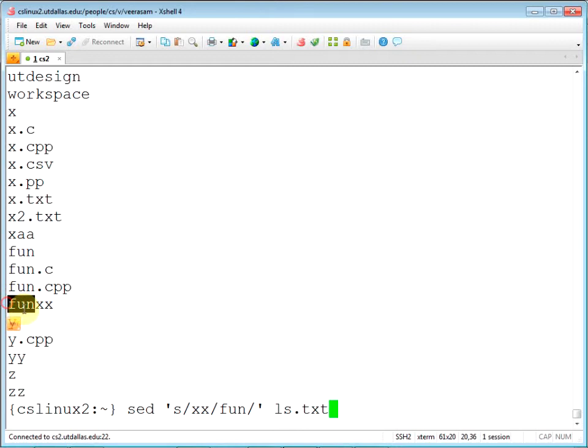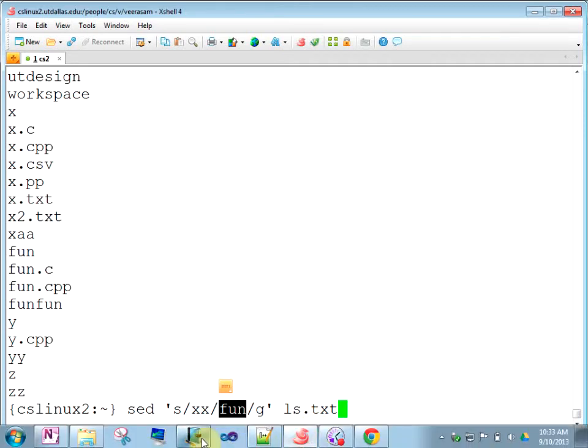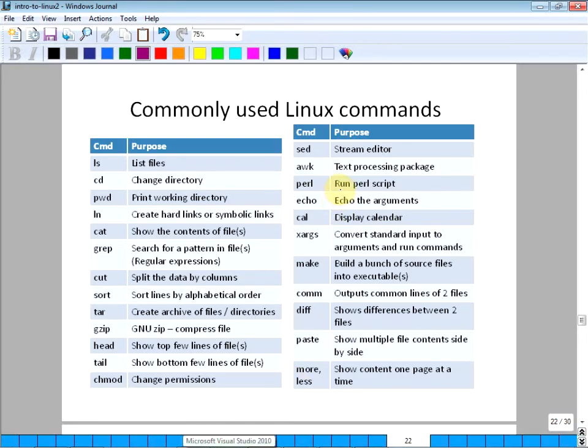Here you see there were 4 X's. Just the first portion alone became fun. The other XX remains as XX. We don't want that. So we want more. Repeat in the line. There you go. Fun. Double the amount of fun. Okay. So there are a lot of options. This is a source string. That's a destination string. And all that. On the web, I'm sure there are a lot of examples, so look through that.